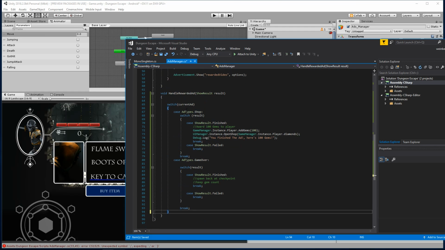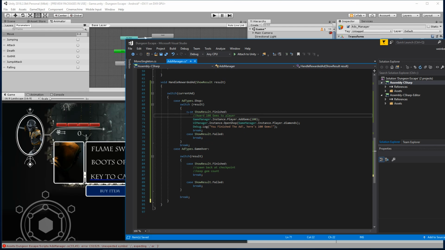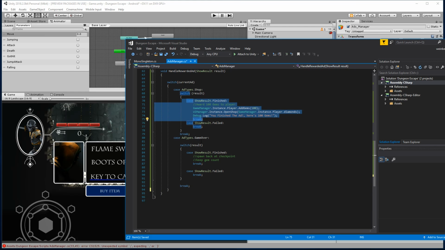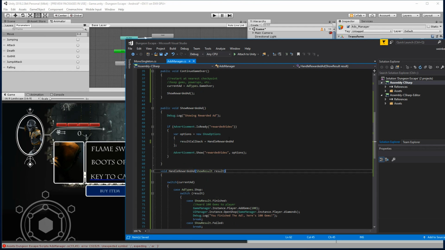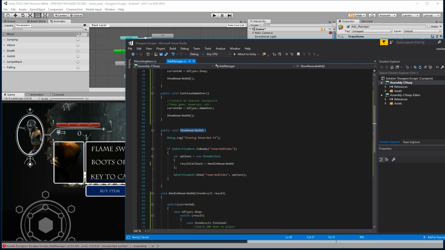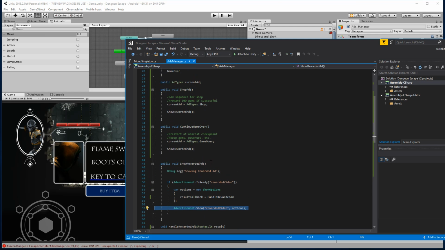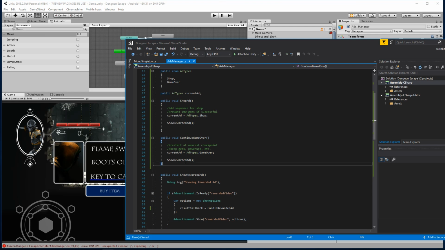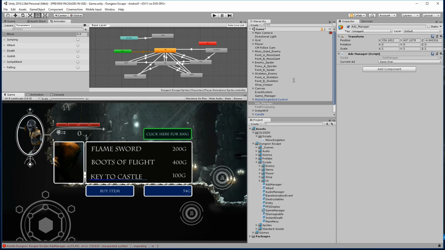All right, so now we're switching through the current ad type. So if it's a shop or a game over scenario: if it's a shop and you finished it, we're gonna give you 100 gems. If it's a game over, we're gonna go ahead and set you back. So let's make sure all of this still works. Inside here, we have our show rewarded ad. It's going to show the ad, and then it's going to call that handle reward function with our options. Continue game over, show rewarded ad. All right, so now we're just gonna call this function called shop ad from our shop system.